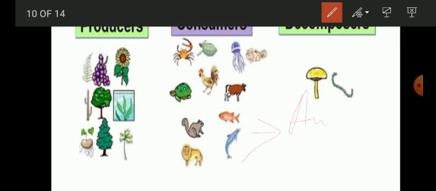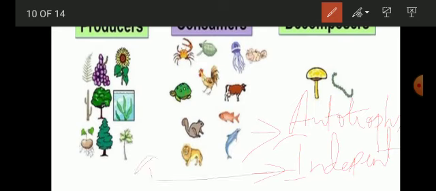They are autotrophs, they are independent. So hence this comes under the category of your producers. Producers are those organisms that can produce or prepare food on their own with the help of sunlight, air, and water also.